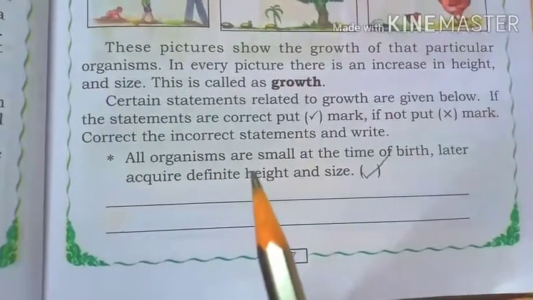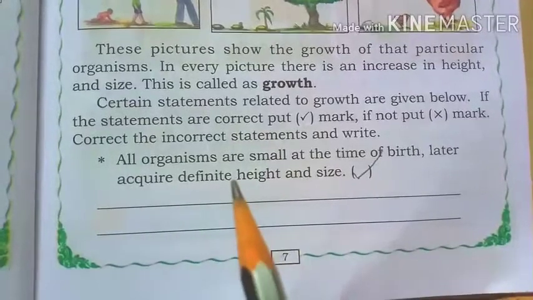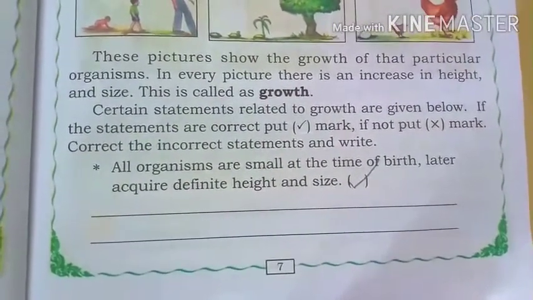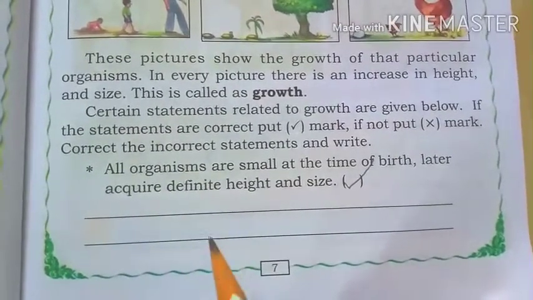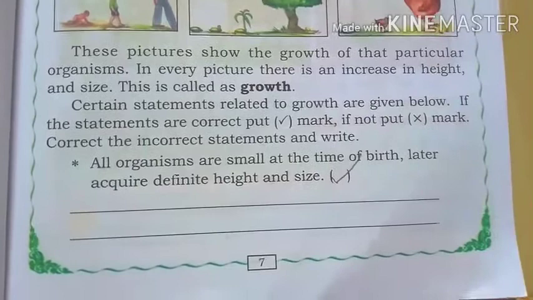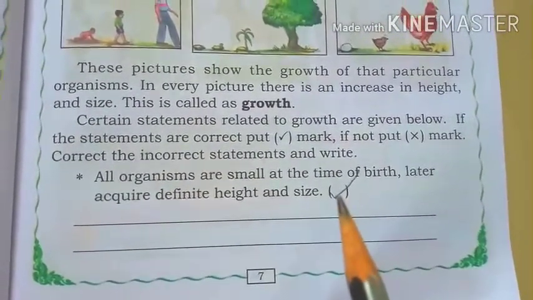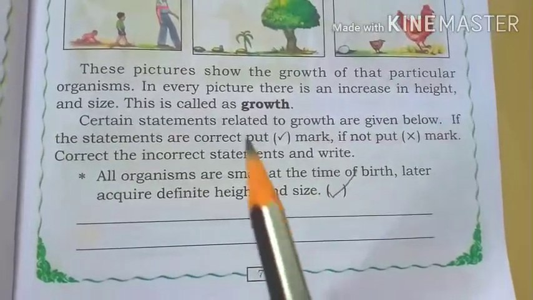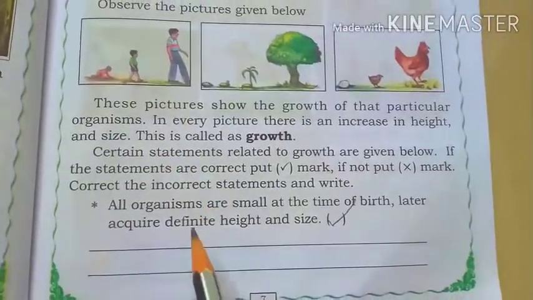All organisms are small at the time of birth, later they acquire a definite height and size. This statement is correct. See this picture and compare this statement.